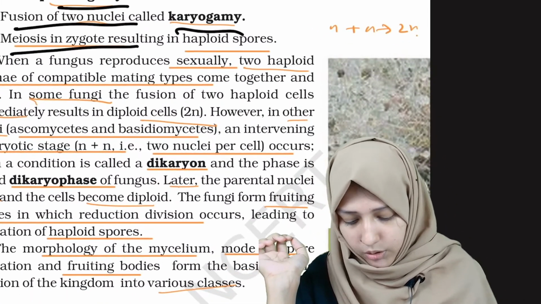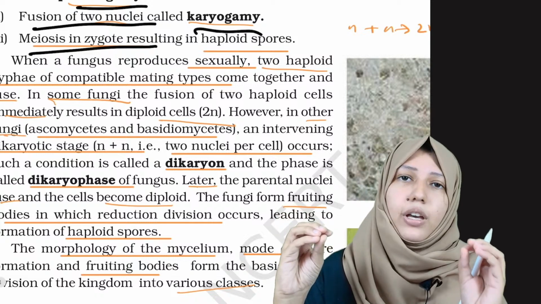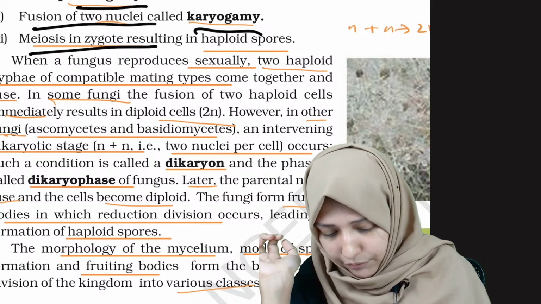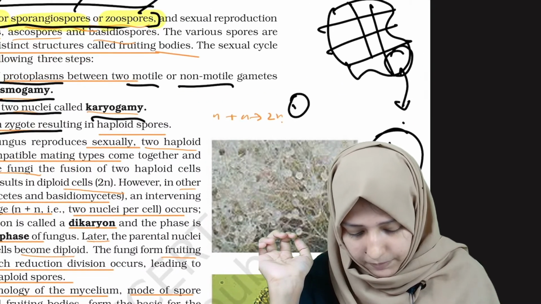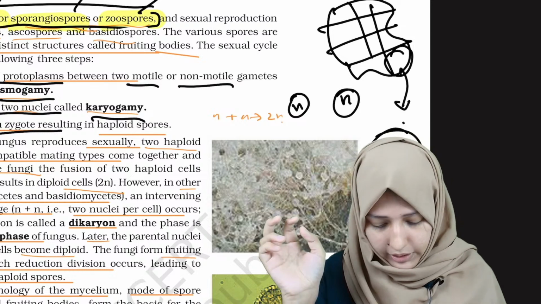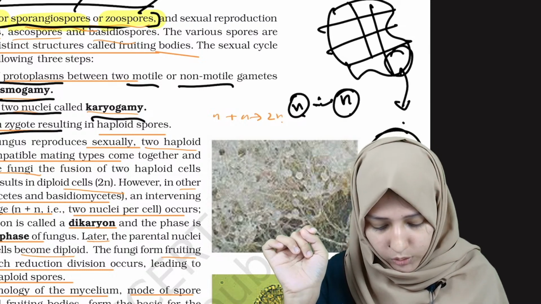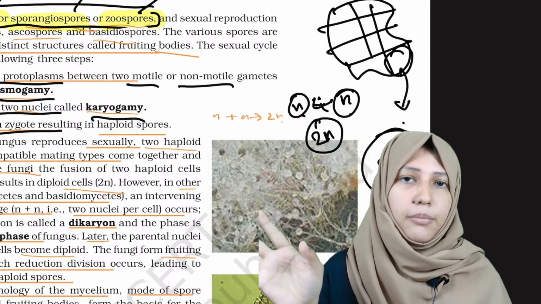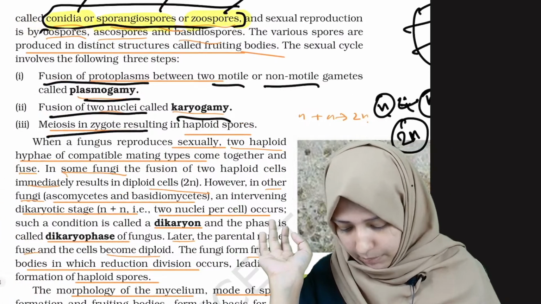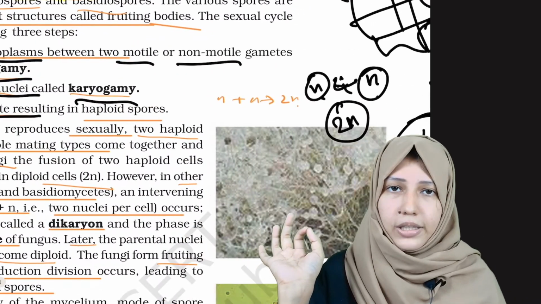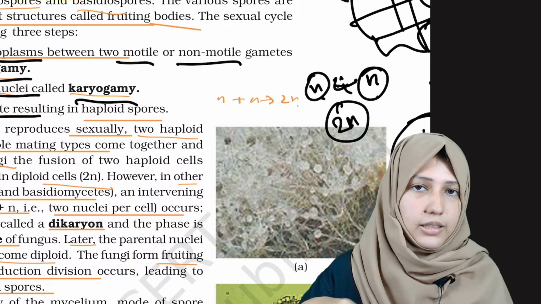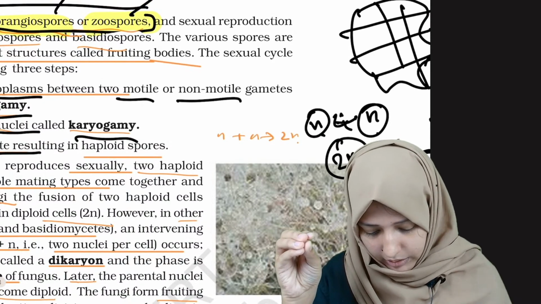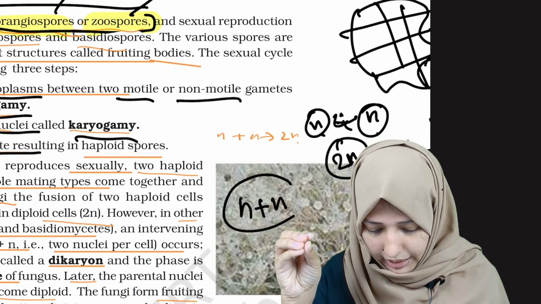When fungi reproduce sexually, 2 haploid hyphae of compatible mating types come together and mate. They will fuse. These are 2 spores, one haploid spore and a second haploid spore. They will come and fuse to form a 2N structure. In some types of fungi, they immediately form this 2N structure. But in some other types of fungi, they won't form this 2N. Instead, they remain in the N plus N position.